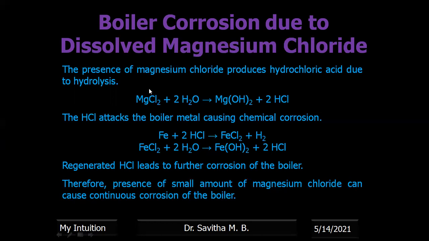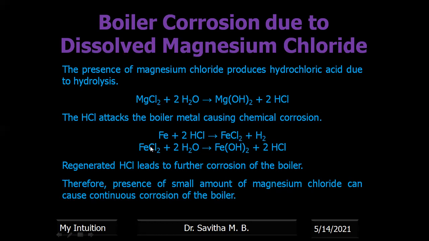If magnesium chloride is present in the boiler water, it dissolves in water, and in the hot condition, because the boiler is operated at a higher temperature, it easily gets converted into hydrogen chloride, that is hydrochloric acid. So water goes on getting converted into an acidic medium. Okay, in an acidic medium, corrosion is anyway faster. Therefore, iron is the boiler material. It reacts with the hydrochloric acid formed due to the presence of magnesium chloride, liberating hydrogen gas. Therefore, the metal goes on getting corroded.